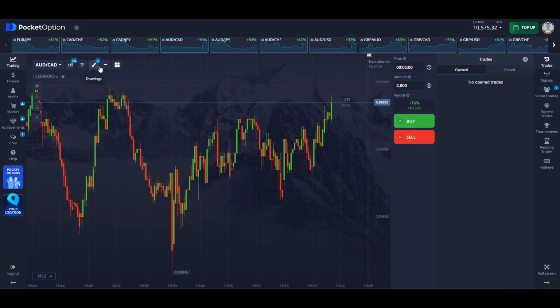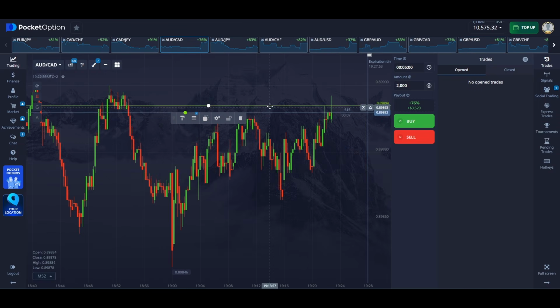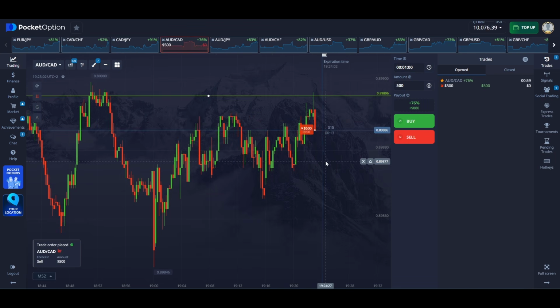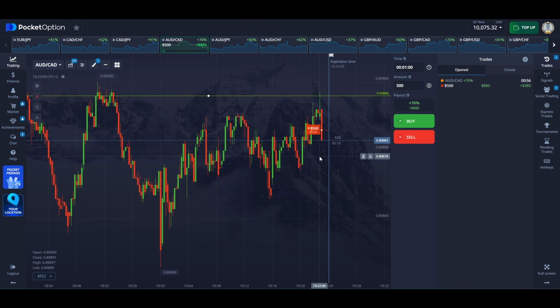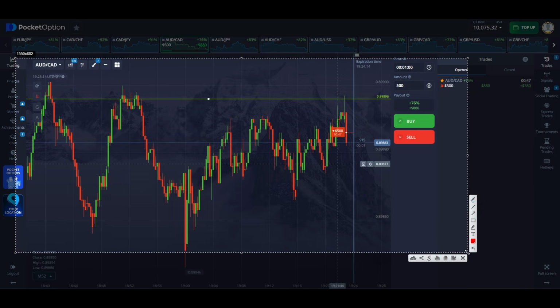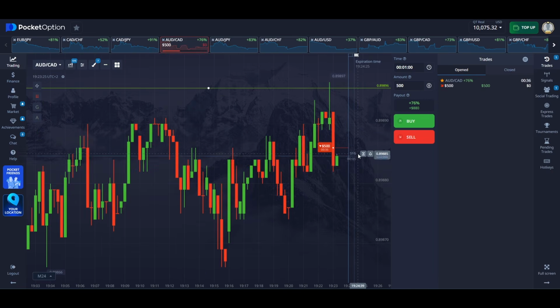For instance, let's say we're looking at the Australian and Canadian dollar, and I literally just missed my entry point. But still, we can even open a trade from here. Let's go with $500, not too risky, betting on a decline. So, the very essence of binary options is that we look for the best entry points. Of course, they don't always show up on the chart. That's understandable. But if, for example, we see a situation like this, where we have a level here, the price keeps bouncing off this level, and we understand that from this zone, we can go in for 1 minute. At least for 1 minute, we'll definitely get some kind of impulsive bounce.